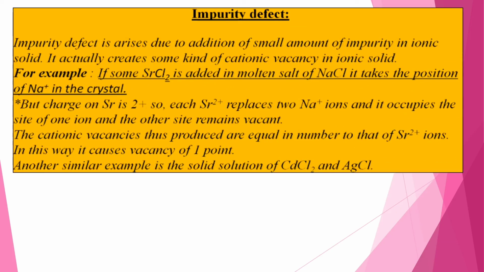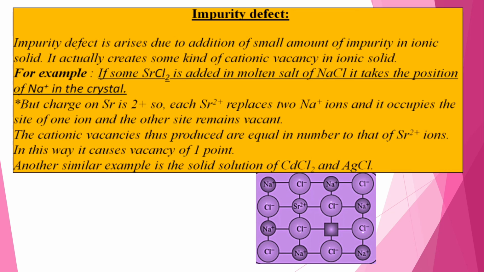Impurity defect. An impurity defect arises due to the addition of a small amount of impurity in an ionic solid. It actually creates some kind of cationic vacancy in the ionic solid. For example, if some SrCl2 is added to molten NaCl, Sr2+ takes the position of Na+ in the crystal.